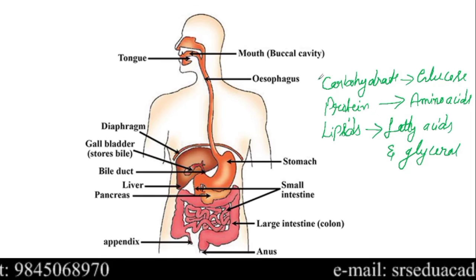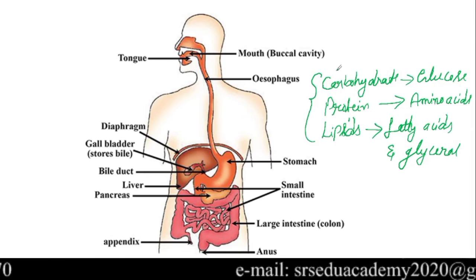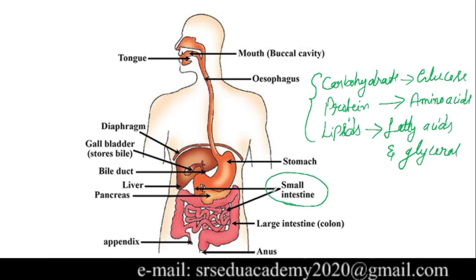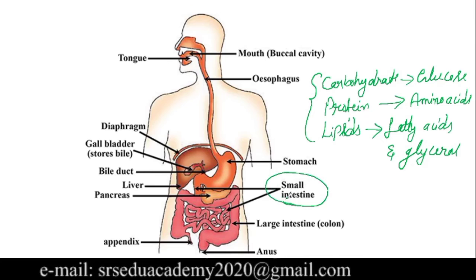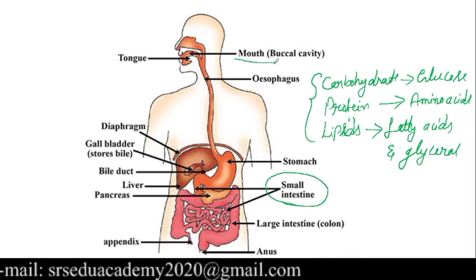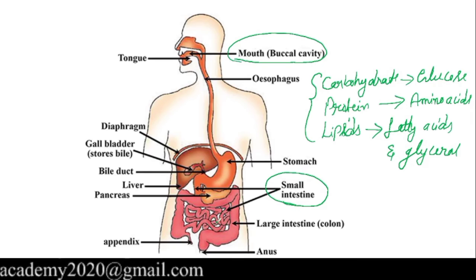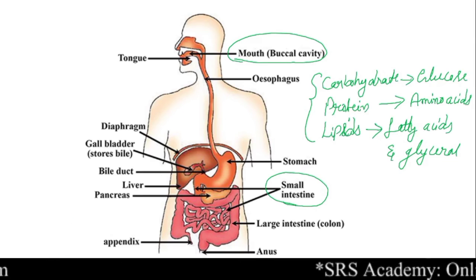So finally the digestion of the food from complex to simple is done in the small intestine. The digestion of the food ends at the small intestine. But where does it start? The digestion of the food starts from the mouth and it ends at the small intestine. And then the most important part in the small intestine is the presence of the villi. What do we mean by villi?